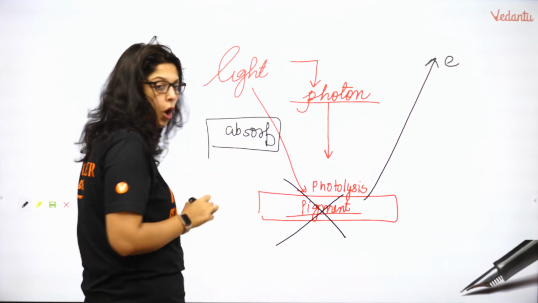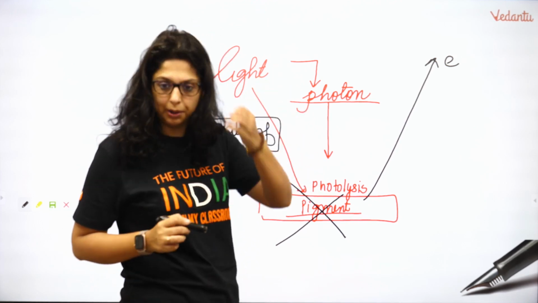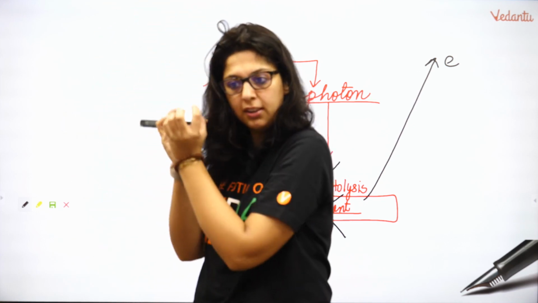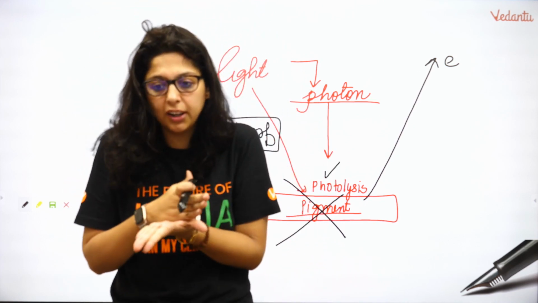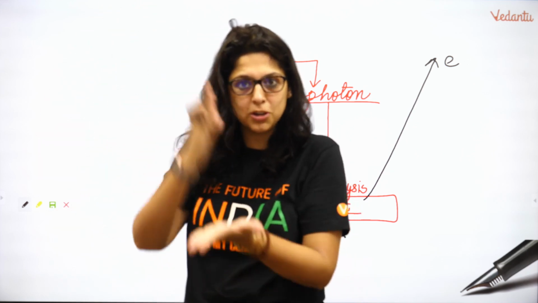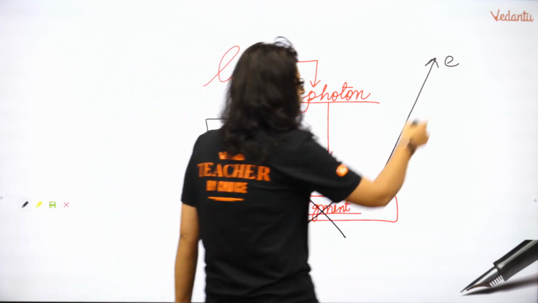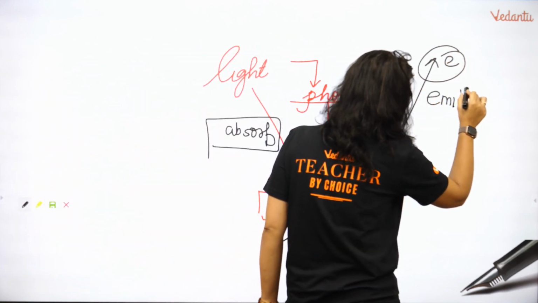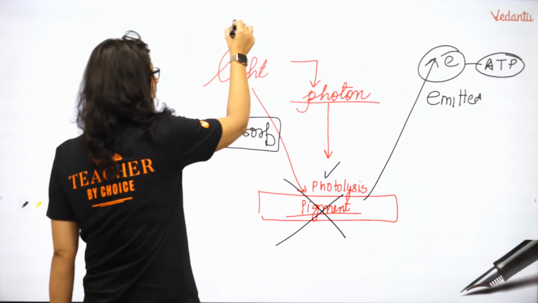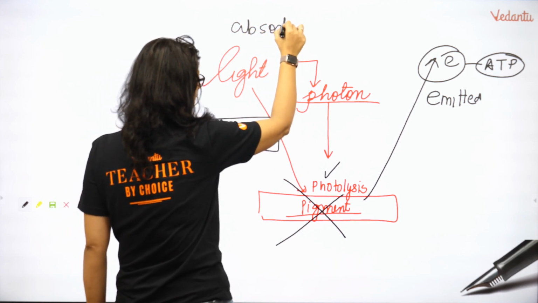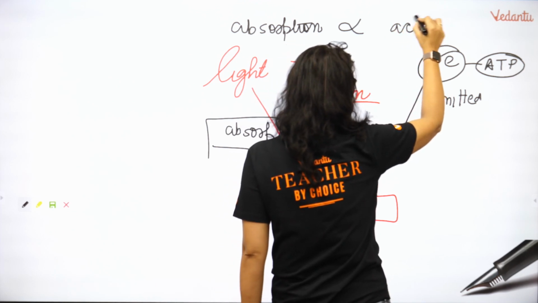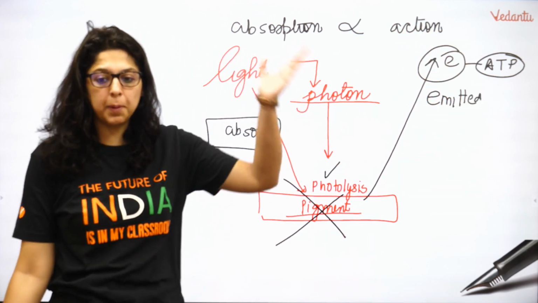सो जितना एब्जॉर्ब होगा, how much will be absorbed, जितना लाइट एब्जॉर्ब होगा उतना ज्यादा फोटोलाइसिस होगा. जितना I am absorbing, that much I will break the water. Yes आकाश देवनाथ, how much I am absorbing, that much I am going to break the water. So that much electron will be emitted and electron will go and make ATP, that is the action. So can the absorption be directly proportional to action? Can the absorption be directly proportional to action?